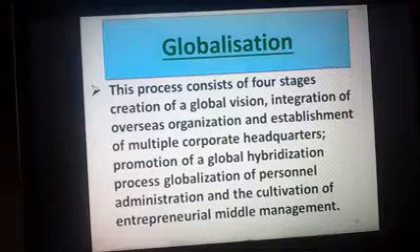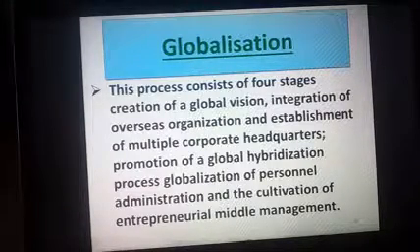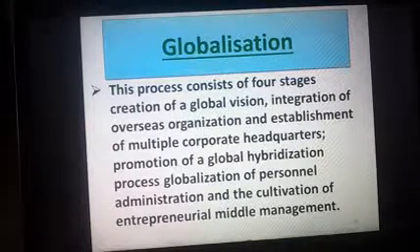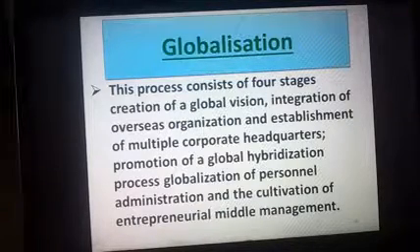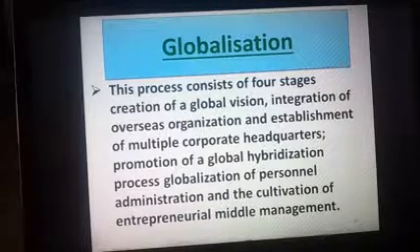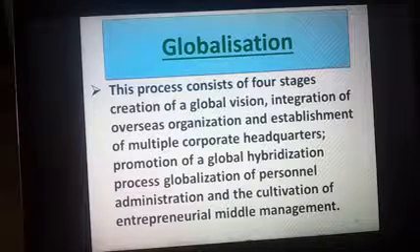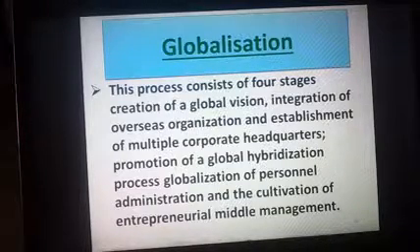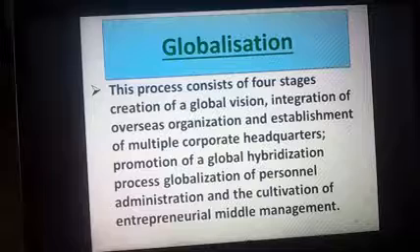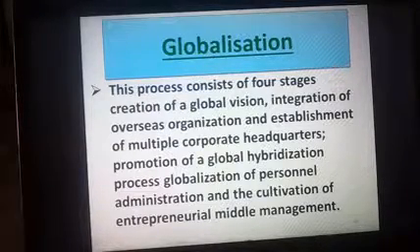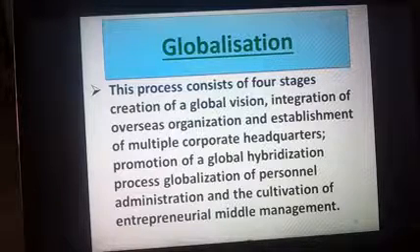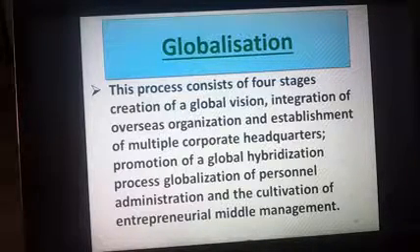We have the first most important topic that can be asked in your coming exam, that is globalization. This process consists of 4 stages. Very important key point, note down, there are 4 stages. It's the creation of a global vision, then integration of overseas organization, establishment of multiple corporate headquarters, promotion of a global hybridization, and the globalization of process administration and the cultivation of entrepreneurial middle management. These are simple ones, self-explanatory.